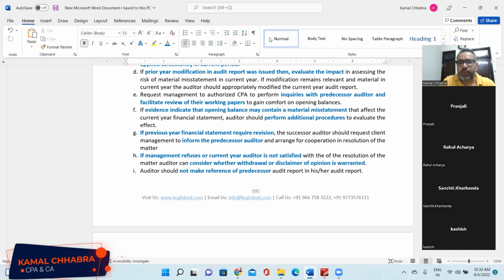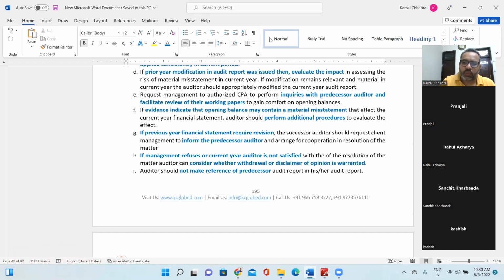Accordingly, you will plan additional audit procedures to mitigate those risks in the current year. If the qualification which the previous auditor gave remains relevant and material in the current year, the auditor should also appropriately modify the current year audit report.